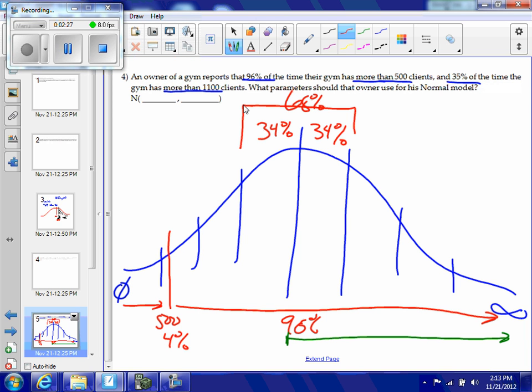If I know that from the mean all the way to the end is 50%, half the data, then from the first standard deviation to the end is going to be 50 minus 34, which is 16% of the data.